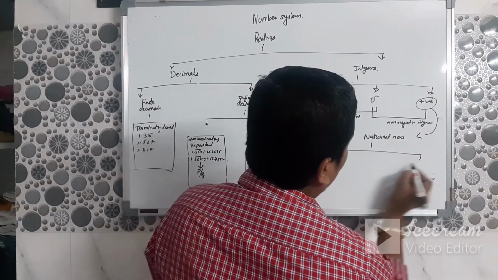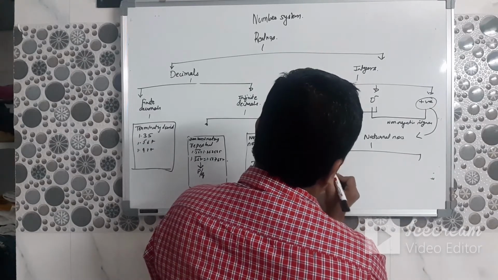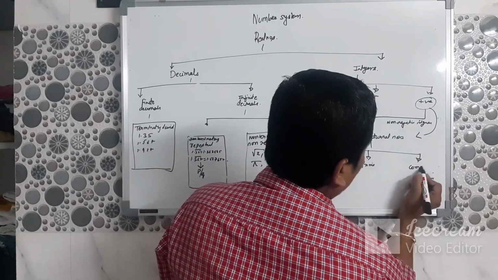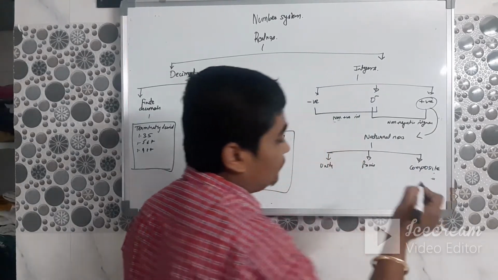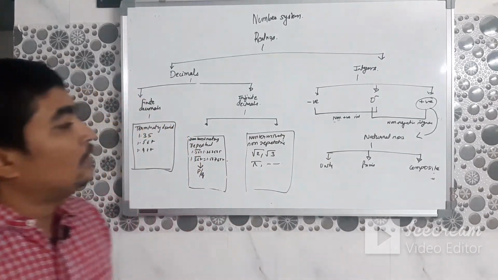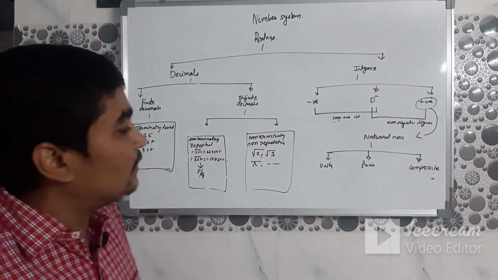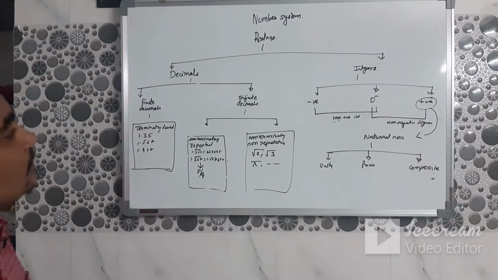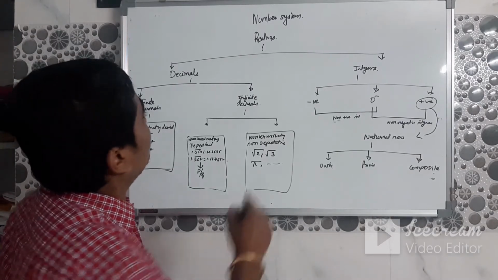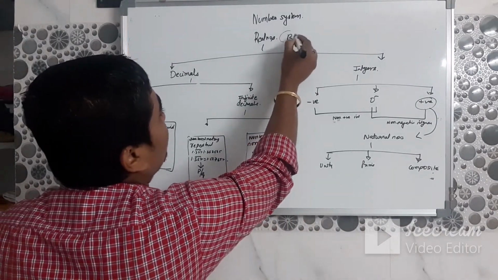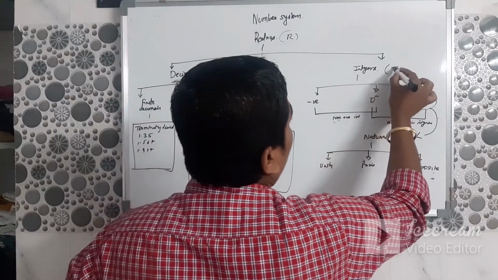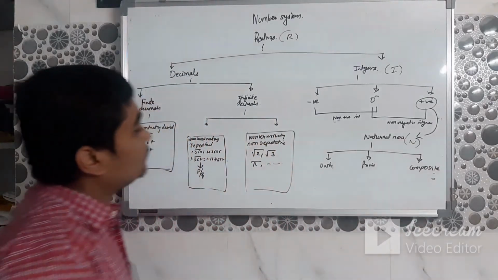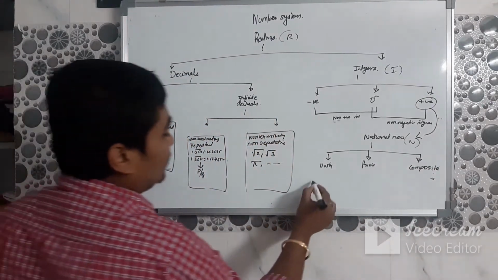The natural numbers are of three types: unity, prime, composite. This is straightforward and easily understood if you know the definitions. If you know the definitions, you know all this. Most of the time, real numbers are represented by R, integers by I, natural numbers by N, rational numbers by R.